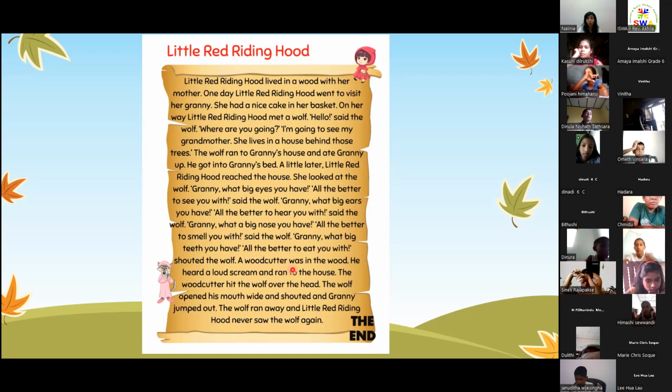The woodcutter was in the wood. He heard a loud scream and ran to the house. The woodcutter hit the wolf over the head. The wolf opened its mouth and shouted, and Granny jumped out. The wolf ran away, and Little Red Riding Hood never saw the wolf again.